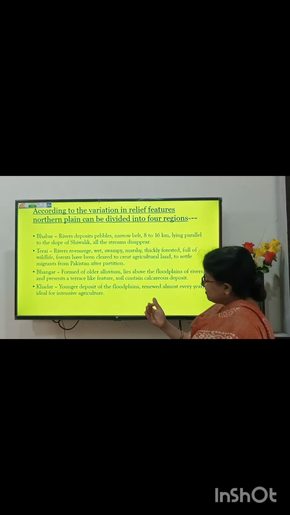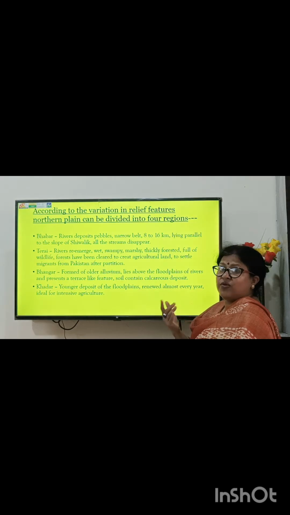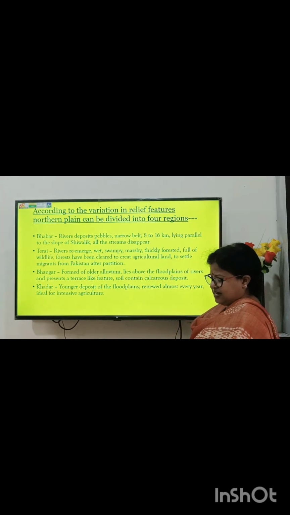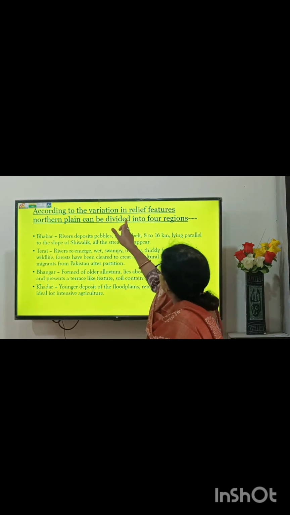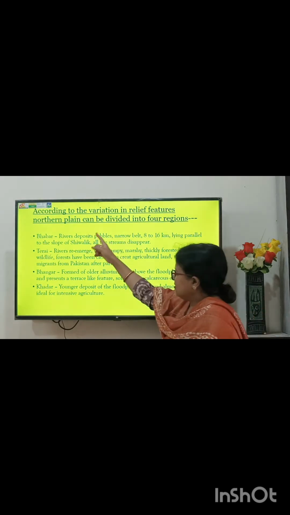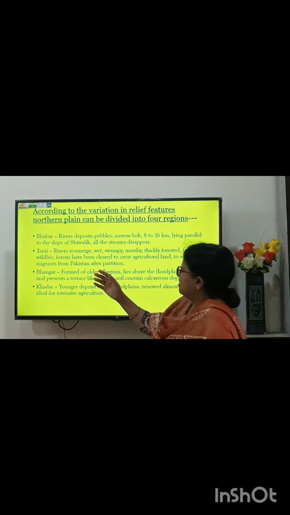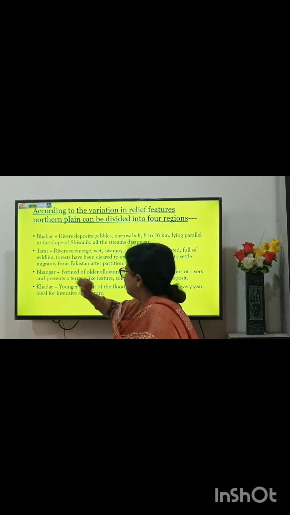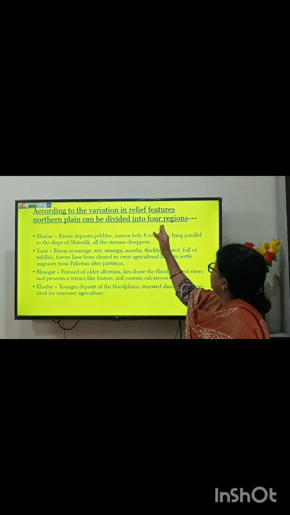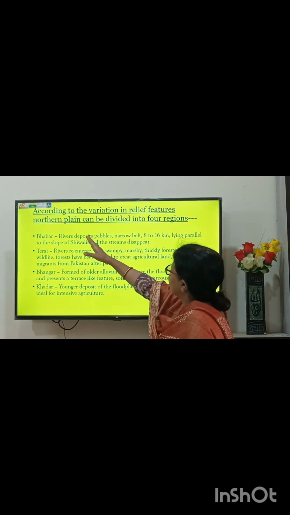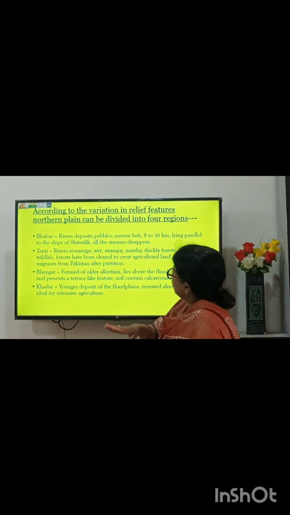This vast plain also has diverse relief features. According to the variation in the relief features, the northern plain can be divided into 4 regions. This is a very important question. Sometimes a question will come: what is the difference between Bhavar and Tarai? Sometimes: write all the 4 regions according to the variation of relief features. Write the 4 regions of the northern plain. This type of question comes in your examination.